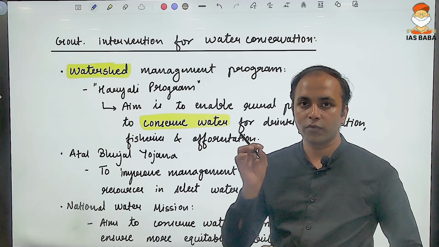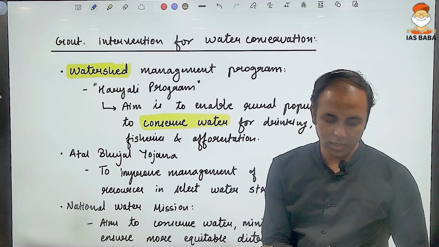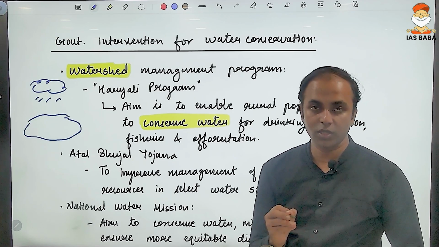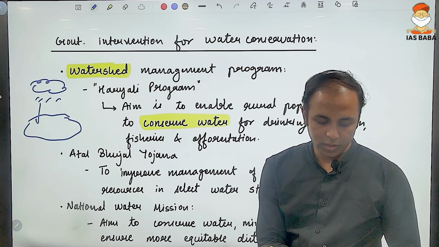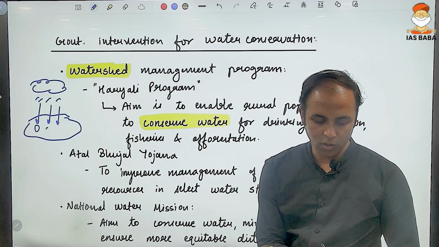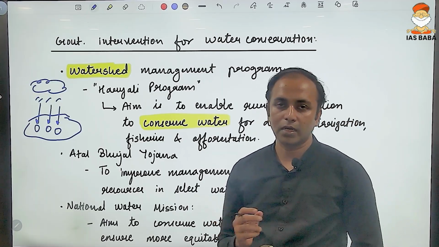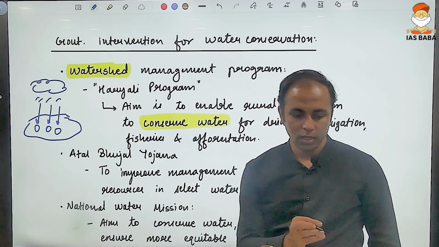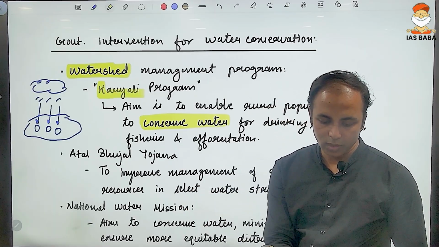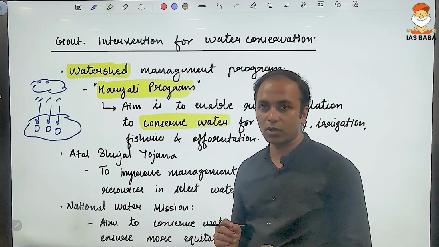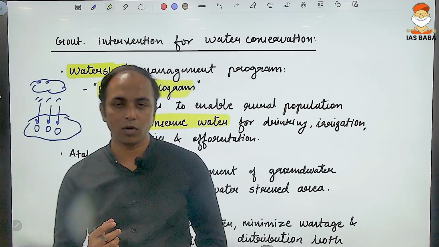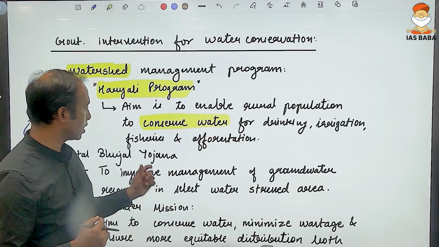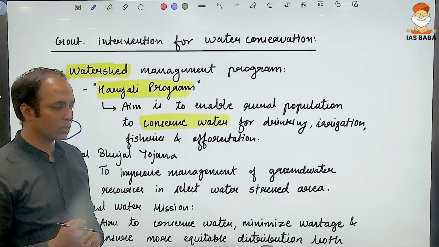The very first place where the water falls is as rainfall, and in the watershed region where it is falling, water conservation can be done in the form of small artificial ponds. So this is basically the rainwater harvesting method. This Haryali program is basically about harvesting water, then water conservation for several purposes like drinking, irrigation, fisheries, and afforestation.